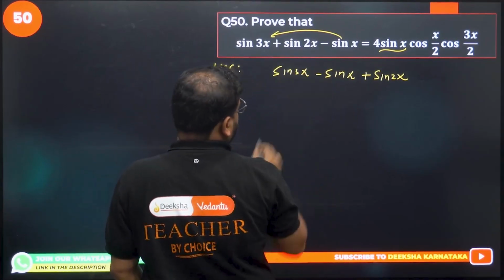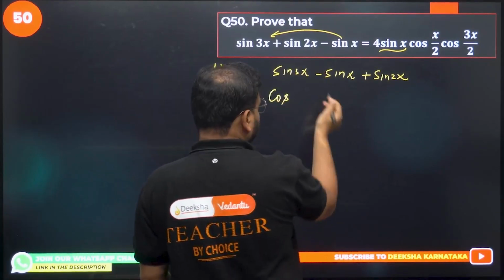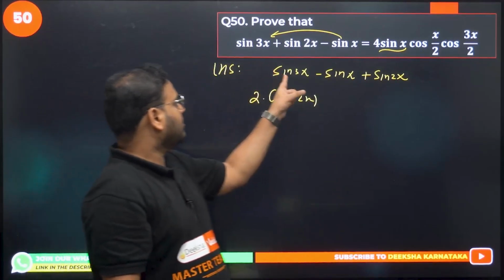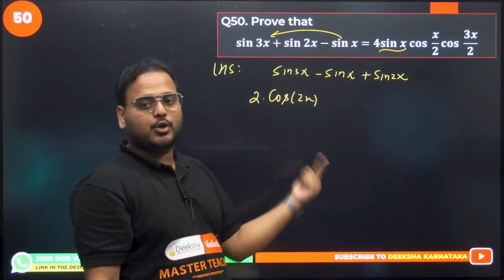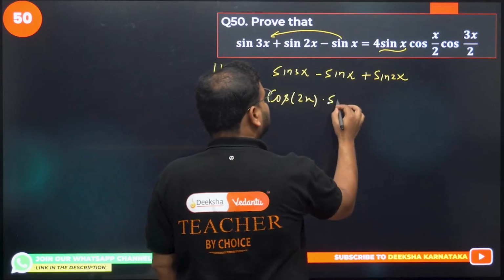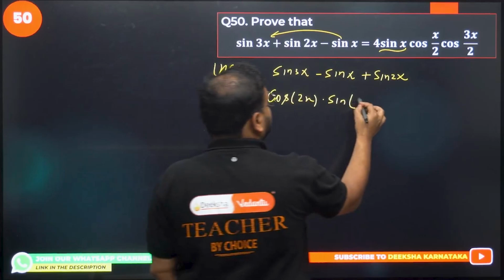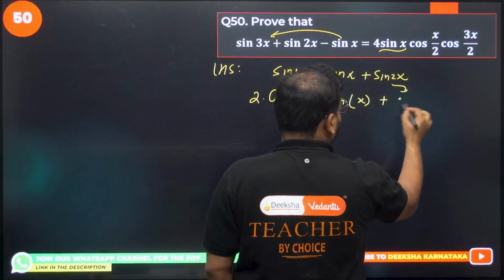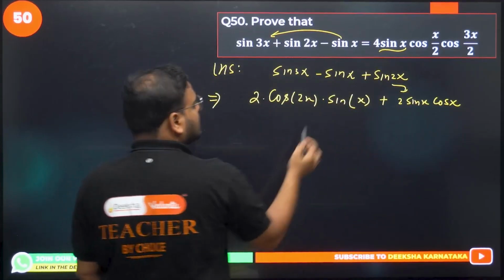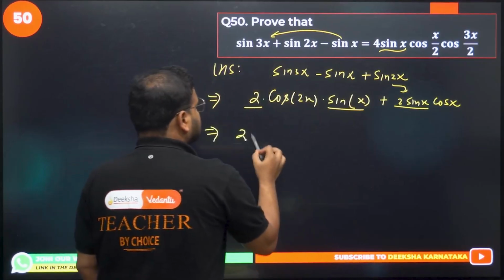The sin 3x minus sin x formula is there: 2 times cos of the sum of the angles, (3x plus x)/2, which is 2x, times sin of the difference, (3x minus x)/2, which is x. Am I right? Please check. And this will become 2 sin x cos 2x. Same thing I said, no? I was able to produce 2 sin x, and here also I have 2 sin x. I can take that common, sir. That's why I was able to do that.